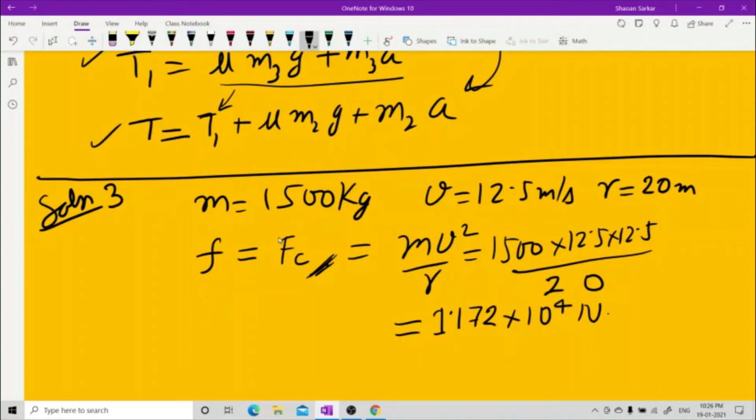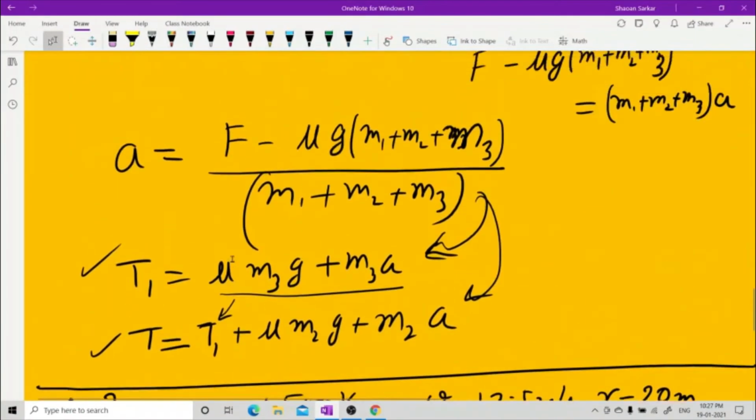Now the frictional force I have found. This is 1.1, wait, it's looking very odd. Let me do it again. It is 1.172 into 10 to the power of 4 newtons, because whatever force it may be, frictional or otherwise, it has to be in newtons.